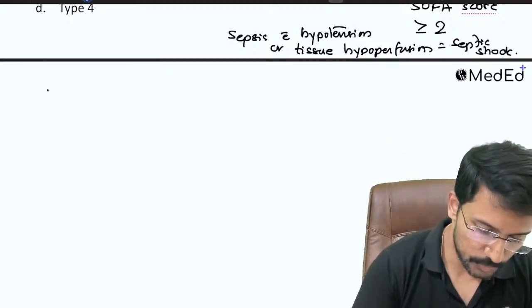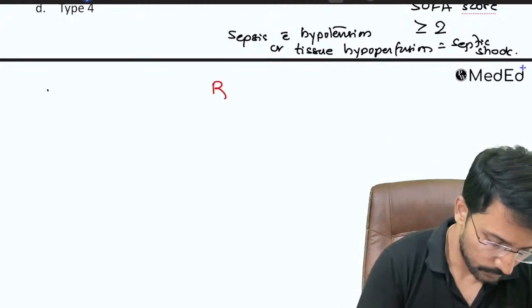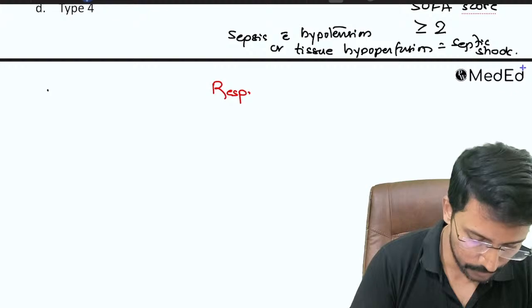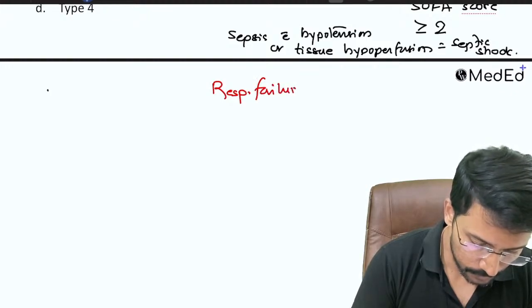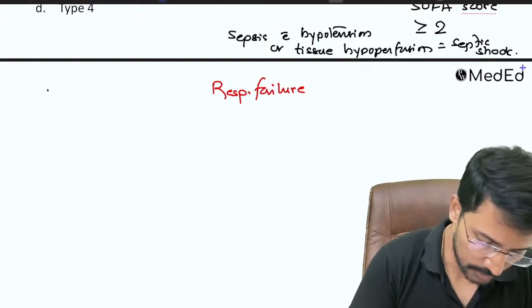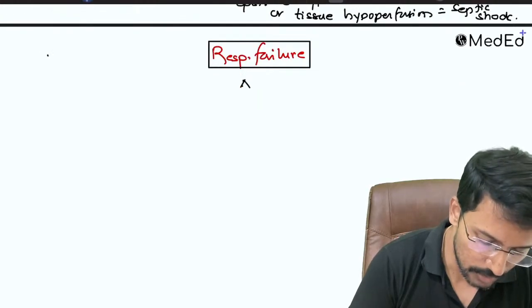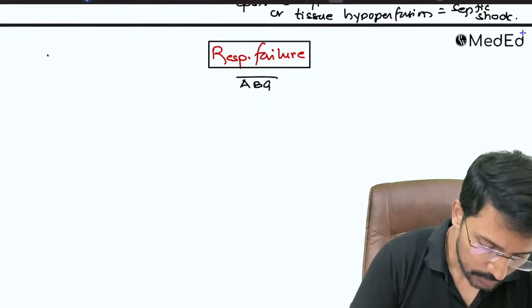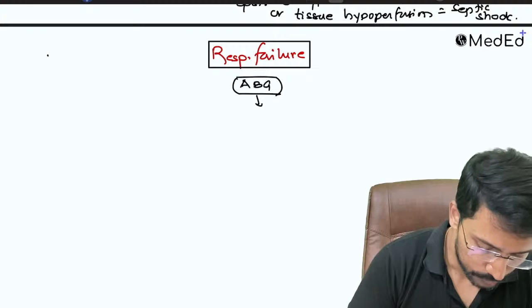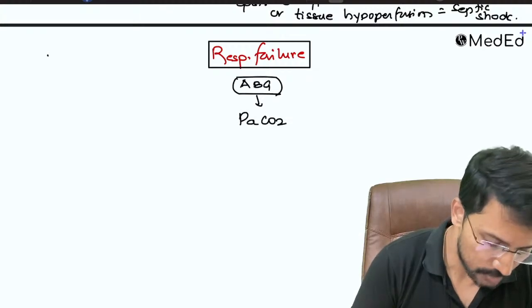So how do we approach respiratory failure? Whenever you have impaired oxygenation or impaired carbon dioxide clearance, when you look at the ABG, the first thing you should see is the PaCO2.